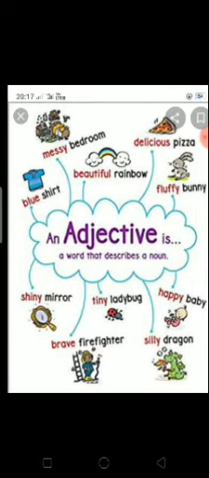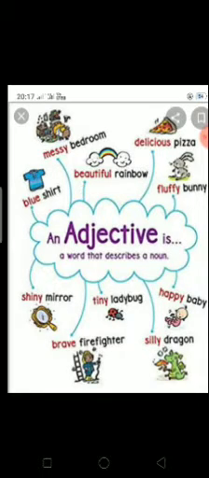Now adjective we are going to see. What do you mean by adjective? It qualifies a noun. It supports a noun. So adjective describes a noun. How we are using that noun? It is described by the adjective form. For example, here given: blue shirt. I bought a blue shirt. It's a tiny ladybug.